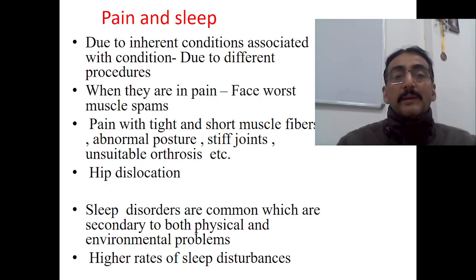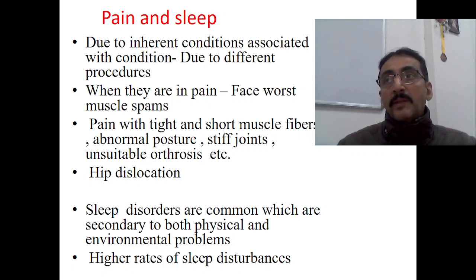Now, pain and sleep. Due to inherent conditions associated with the disease, and due to different procedures, the child may have very painful limbs or muscular groups. When they are in pain, they face the worst muscle spasms. This spasm, which is happening because of spasticity, is not a simple spasticity, and it causes pain also. So a child with cerebral palsy faces a lot of pain. Pain with tight and short muscle fibers, abnormal posture, stiff joints, unsuitable orthosis, etc. are quite common. Hip dislocation is also common, which may also lead to pain.